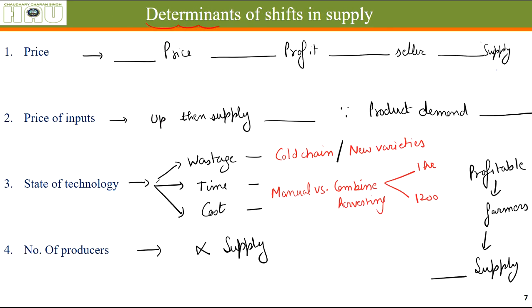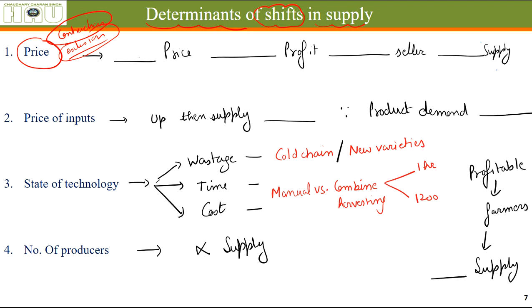What are the things that determine the shifts in supply? The changes in supply, the contraction and extension, are purely related to the changes in price of that good only.